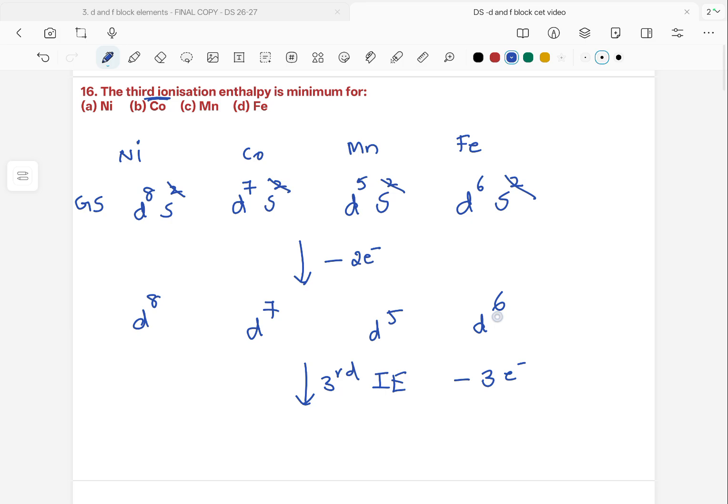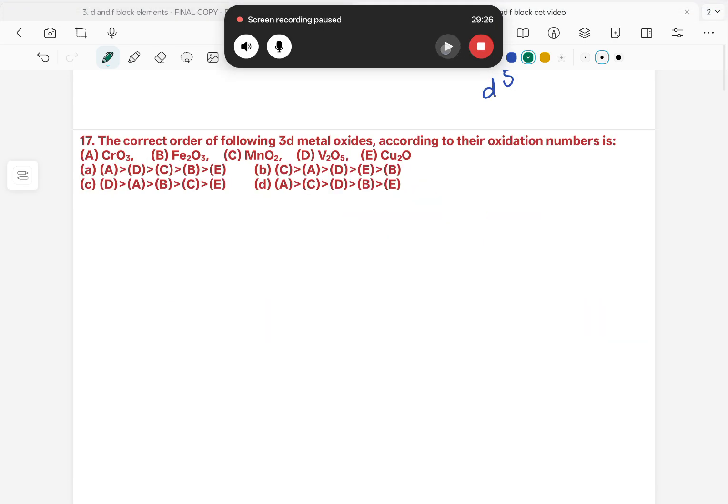When you want to remove the third electron here, iron has d6 configuration. They are asking about minimum. So iron has d6 configuration, meaning there are 6 electrons in its d orbital. If it loses 1 electron, it will get the stable d5 configuration. Therefore, it is very easy to lose this 1 electron in iron. So this is the element which will have minimum third ionization enthalpy, whereas manganese will have maximum. So D will be the answer for the question.